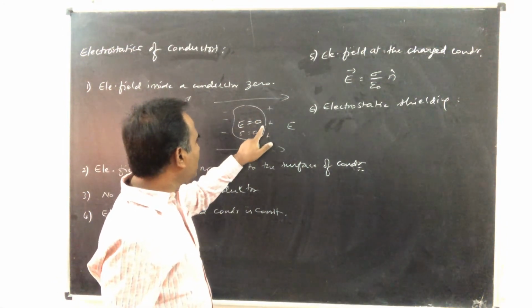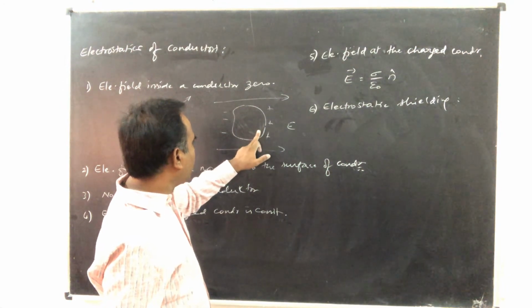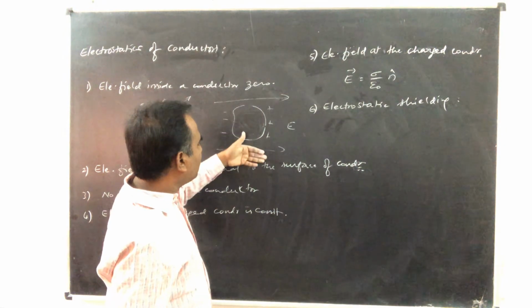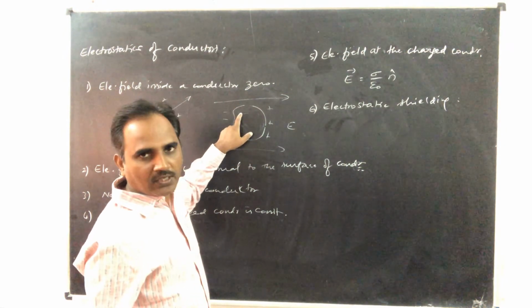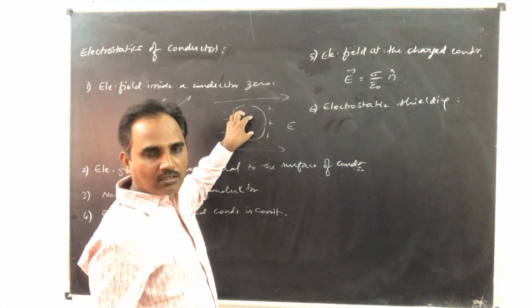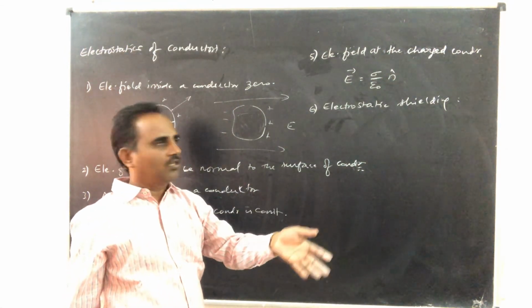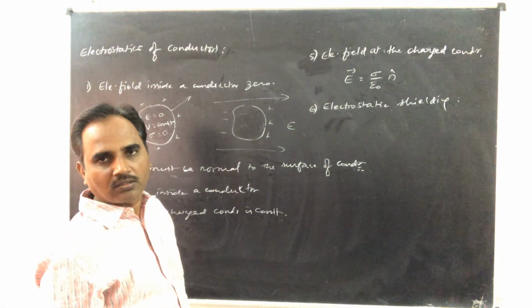The device which is to be protected, when it is kept inside this conductor, even if external electric field is there, that external electric field does not influence this sensitive instrument. So to protect a sensitive instrument from external electric field, this type of electrostatic shielding has to be done.